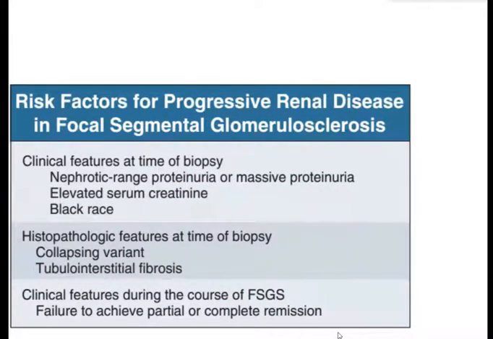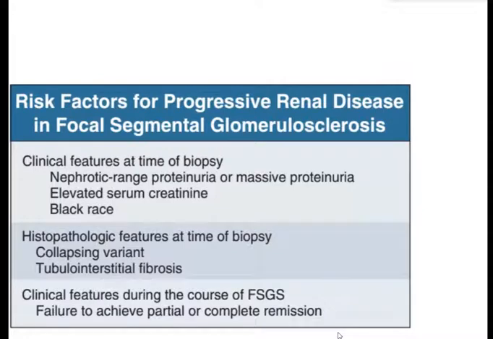Then what are the risk factors for progressive renal disease? In patients with focal segmental glomerulosclerosis, I have told you that 50% of these cases pass on to the stage of chronic glomerulonephritis. And what are the risk factors for this progression?